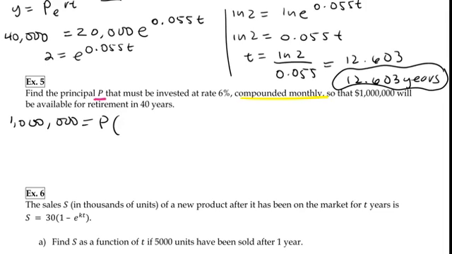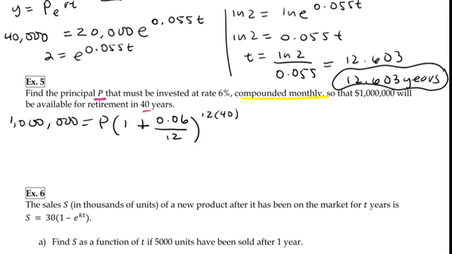Now, instead of PERT, we're going to do 1 plus, you're going to take your interest rate. So again, you guys saw this the last 2 years, but you just may have forgotten. Your interest rate is 0.06. You're going to divide it by how it's compounded. So because this is compounded monthly, we divide by 12. You're going to raise it to the power of, normally it would be like the years, but because we're doing this for 40 years, 12 times a year, it's going to be 12 times 40.